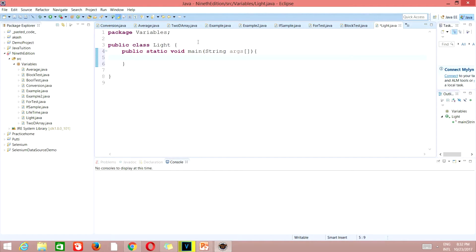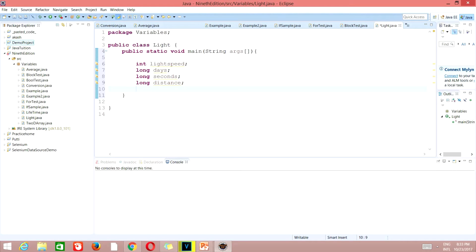Then what we'll do is I will take int lightspeed. I will tell you why and how I have taken this. Then we'll take long days, long seconds, and the last one is long distance. So what we have done is we have declared int lightspeed, long days, long seconds, and long distance.